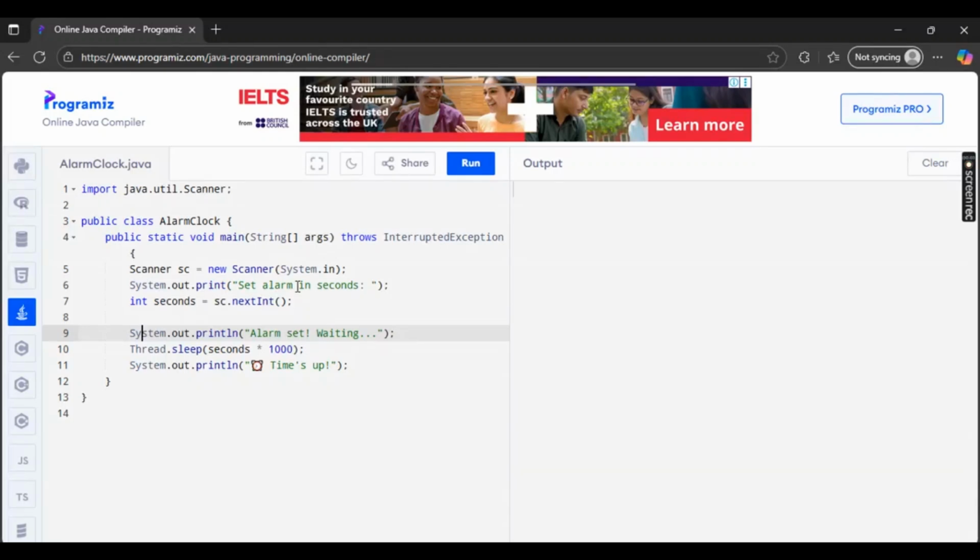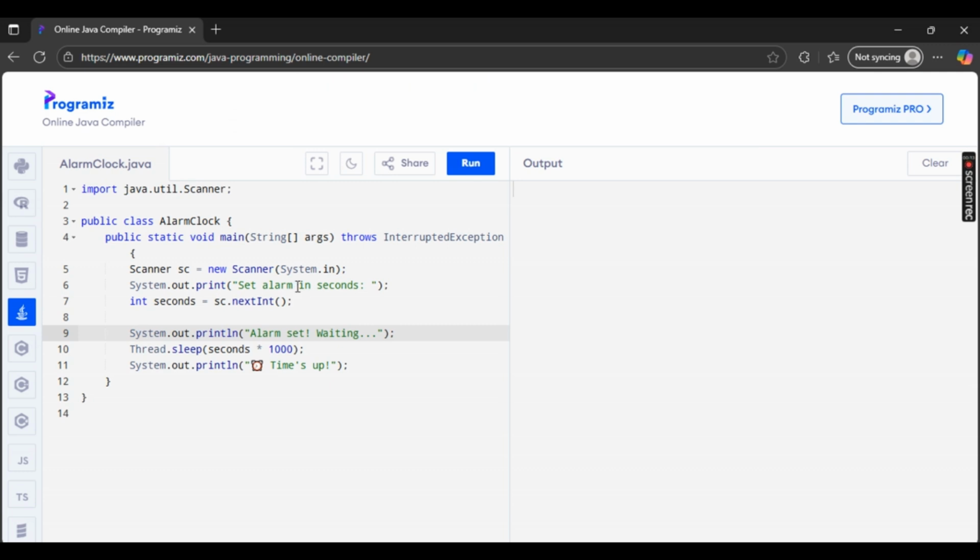Want to know how to create a mini text-based alarm clock in Java? So here's a quick mini alarm clock in Java. First, we ask the user to input the alarm time in seconds. Then we use Thread.sleep with seconds times 1000.